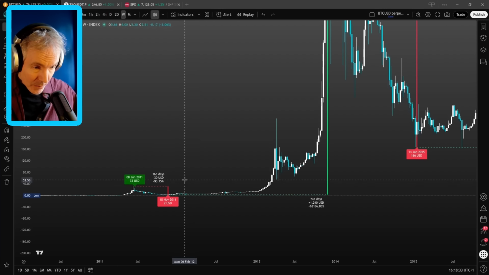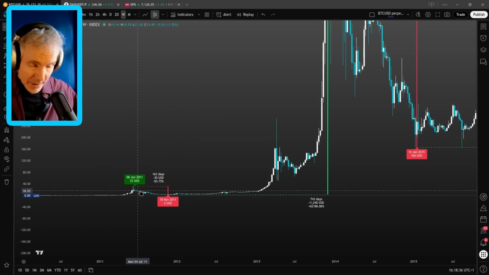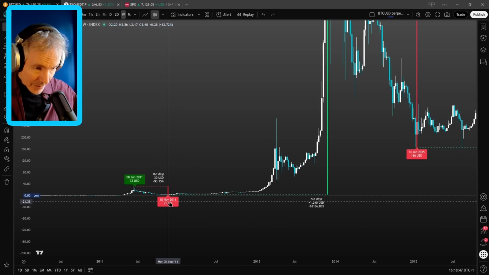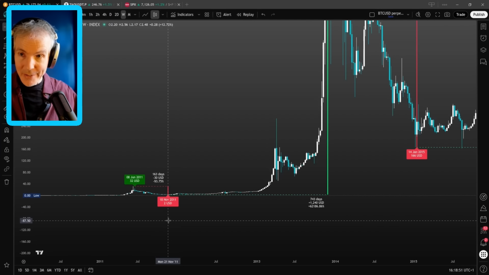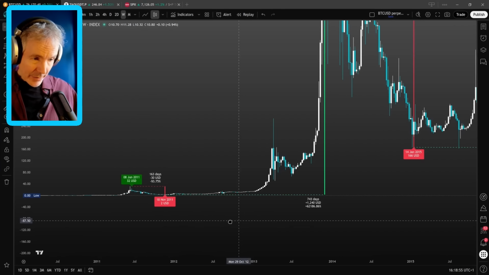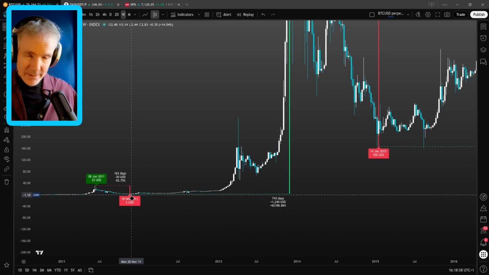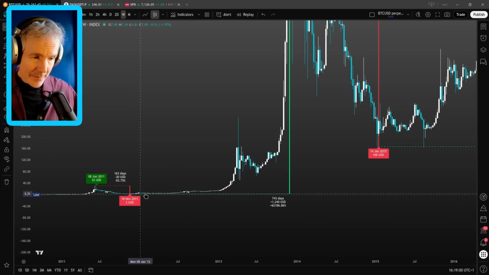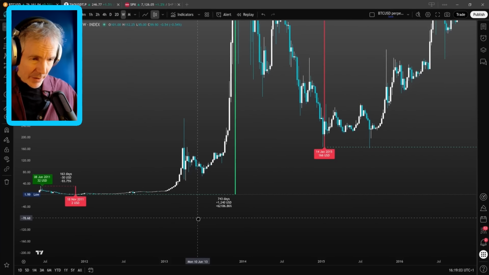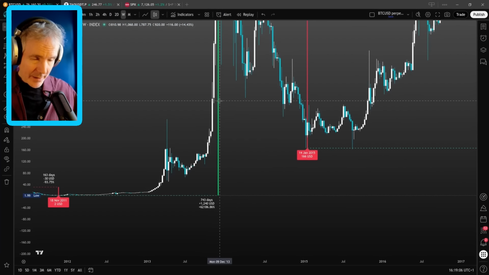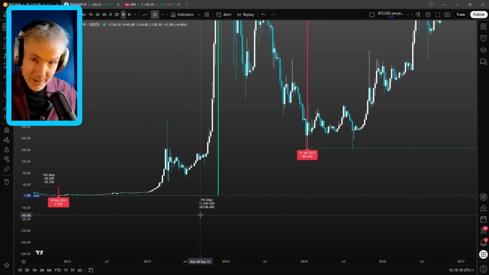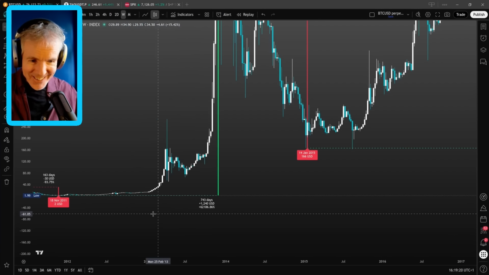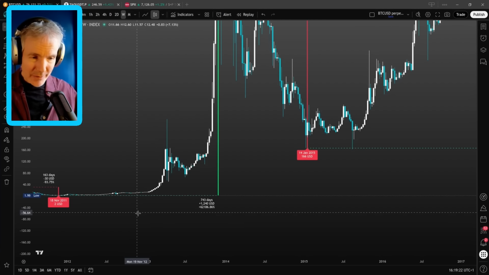After that, there was a bear market for 163 days. On the 18th of November 2011, the price dropped all the way down to $2. It's going to zero, no. And then after that, there was a bull market, which kind of began, if we count it as beginning from that low, and it worked its way up through the next cycle to the next cycle high, 743 days later, a gain from the low of 62,000%. It's not a bad return if you bought a few Bitcoins back then.